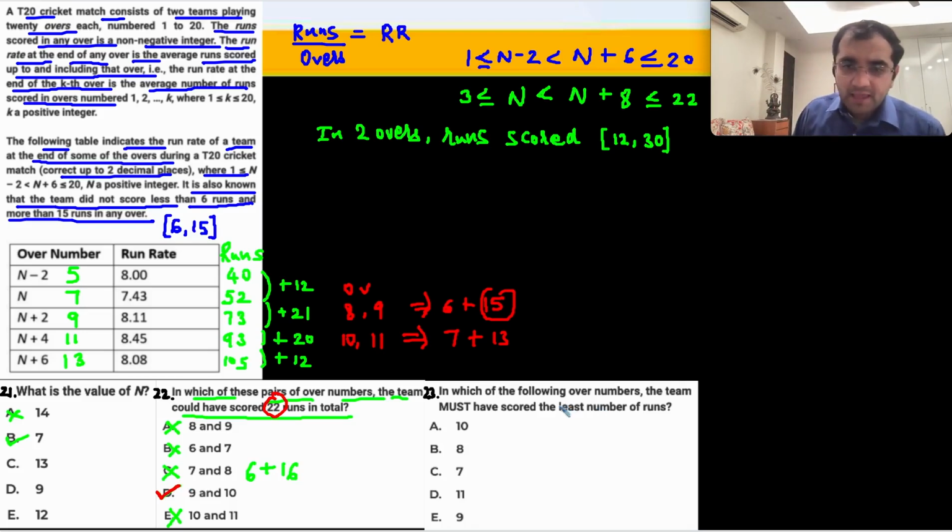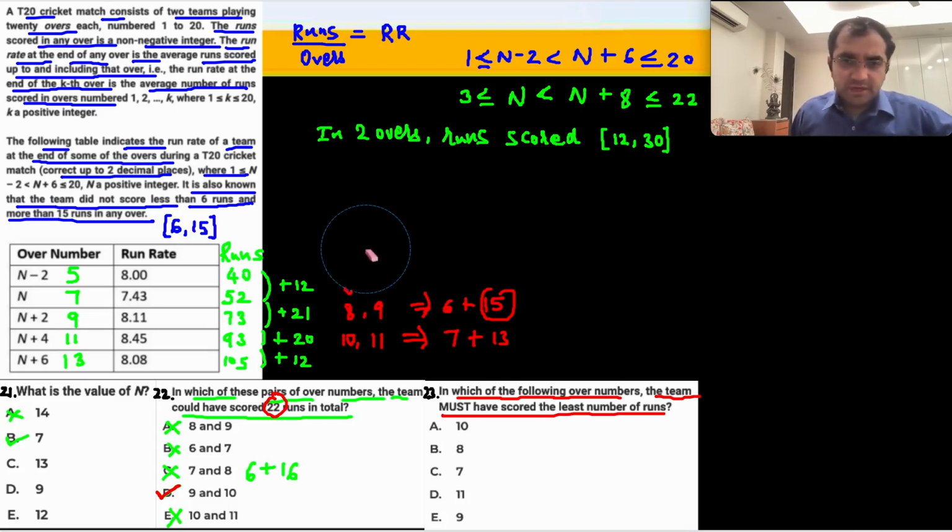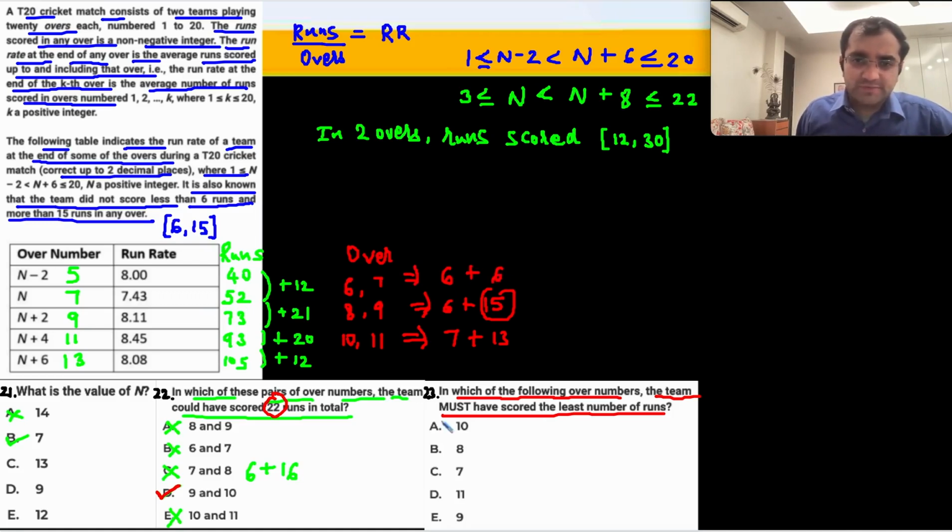ठीक है. In which of the following number of over numbers the team must have scored the least number of runs? For sure 100% least number of runs कब score हुए? ये थे obviously 6th and 7th में. ये तो हमने हमारी अंडरस्टैंडिंग में कवर कर लिया था. Believe me, these are not easy to do in the paper. Over number 6 and 7 का sum was 12 runs, right? तो 6 plus 6, तो minimum तो over number 6 या 7, तो 7 आएगा answer. And that is the answer for question 23.